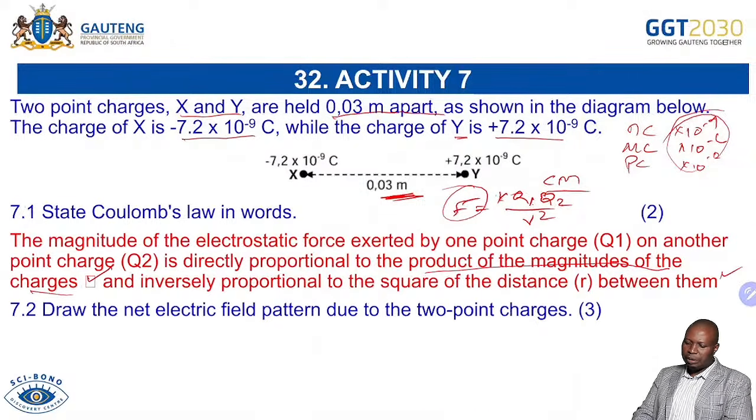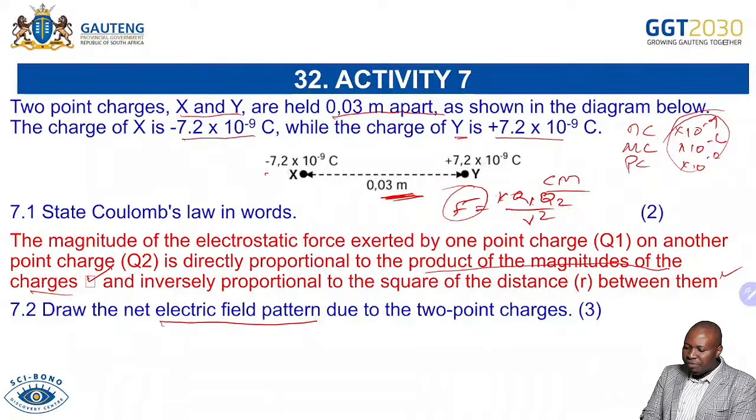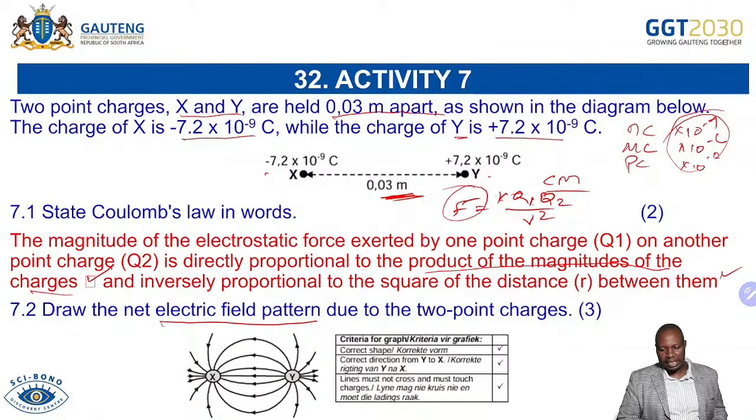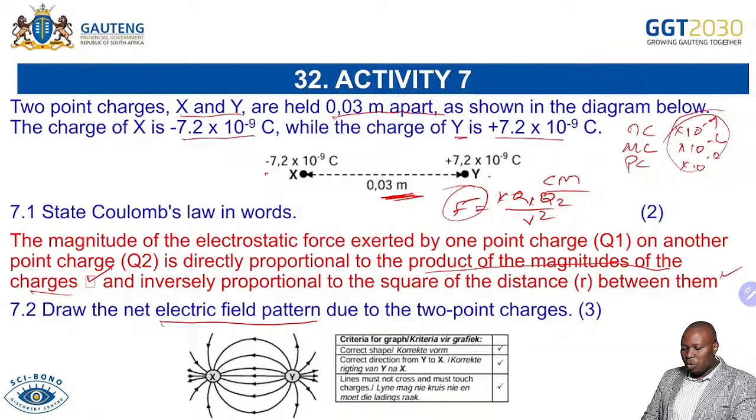Draw the net electric field pattern due to the 2-point charges. So it's very much important. You are having them, a negative and a positive. Definitely, you're going to draw them like that. Remember, we are looking at positive, which is your Y here. It's positive, negative is your X. And then the arrows are always moving away from positive. So we're looking at positive as your repulsion and negative as your attraction. So our electric field patterns will always be from positive to negative.